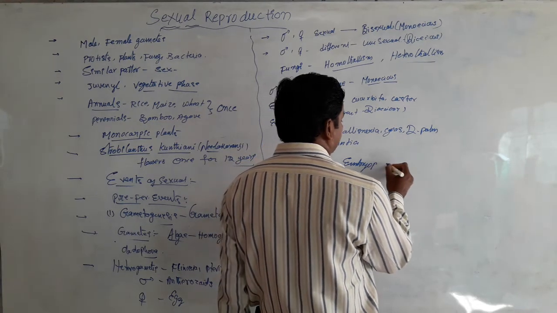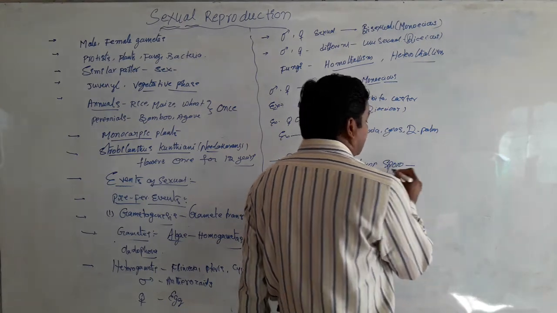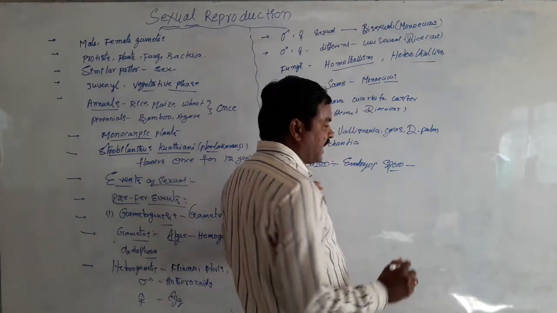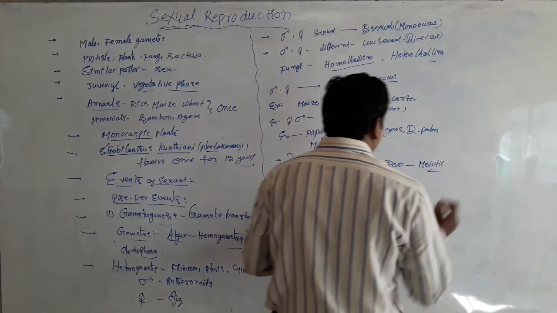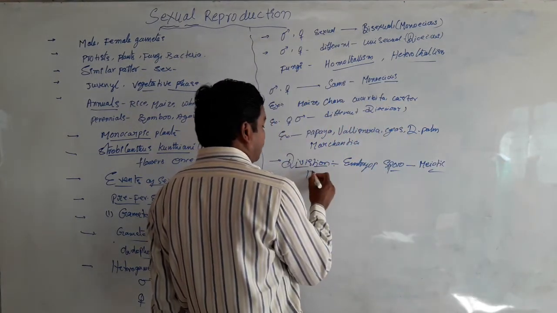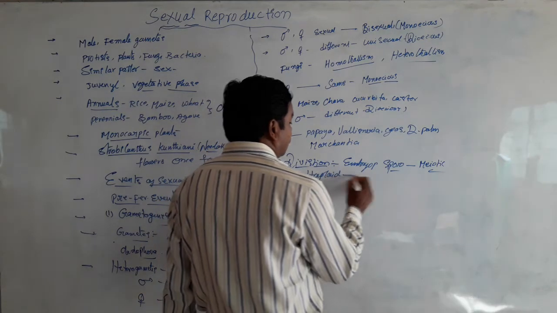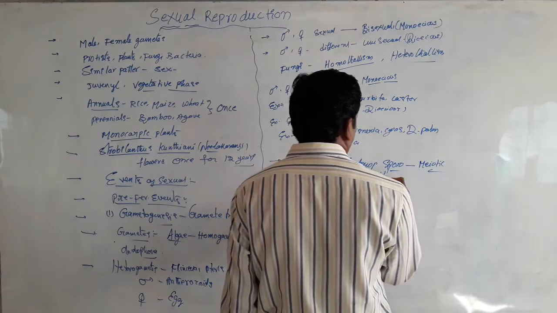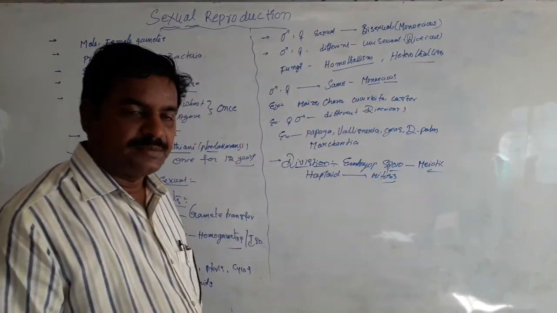In sporophytes, gametes are formed by meiotic division. But in plants and organisms with a haploid plant body, mitosis helps in this process.